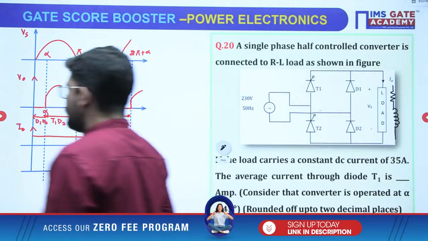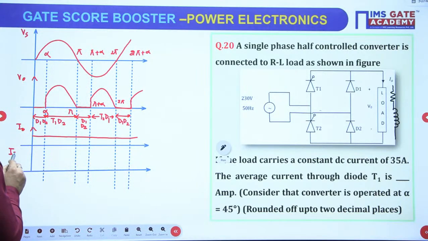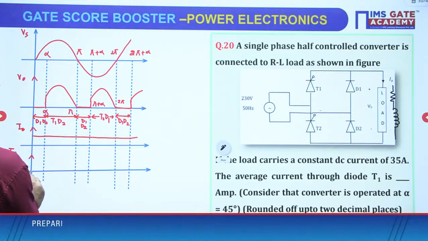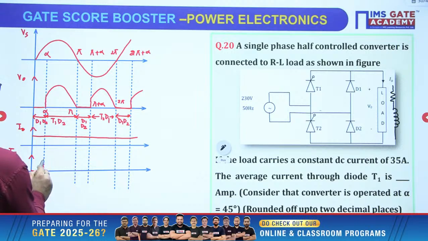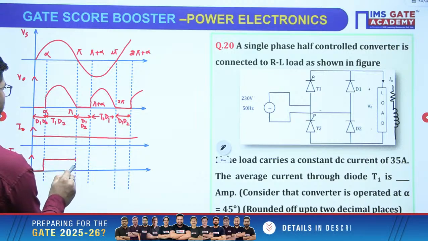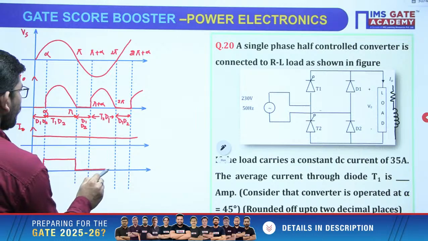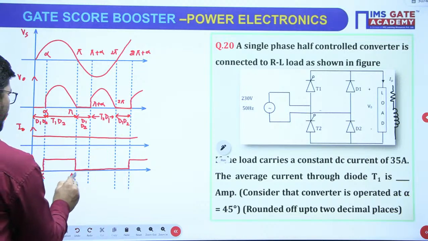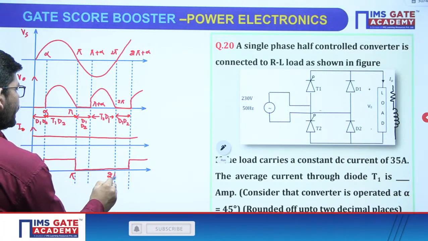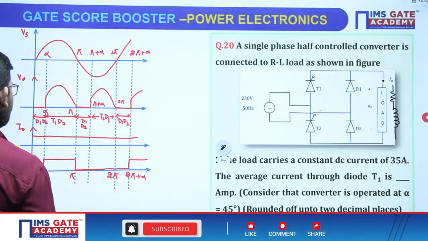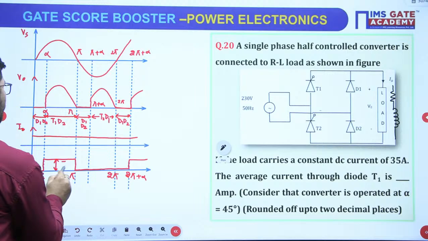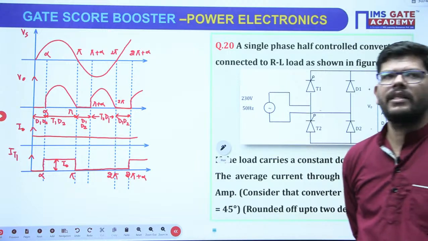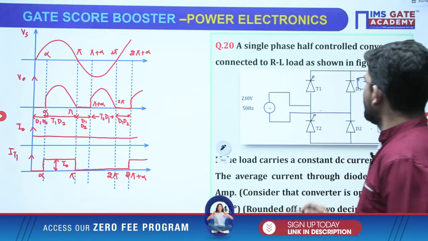Now we have to calculate the current through T1. So if I plot IT1, just see the duration where T1 is conducting. Is T1 conducting here? No. T1 is conducting only from alpha to pi, and then another time it will get on at 2 pi plus alpha. So alpha to pi, 2 pi, and then 2 pi plus alpha, it is another time it is getting on, and its amplitude is I naught here. So first of all, tell me whether these waveforms are clear to everyone.